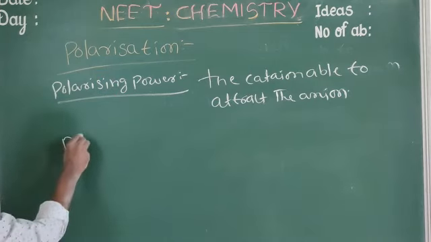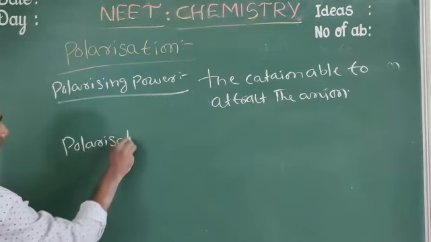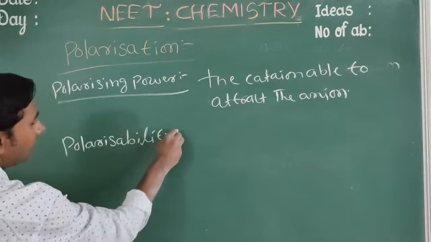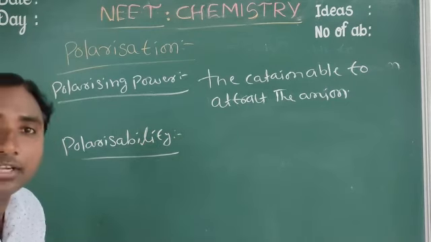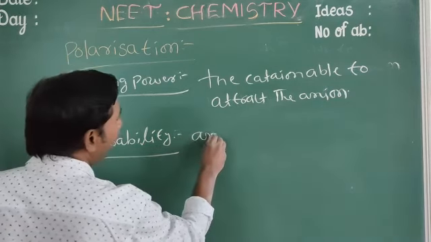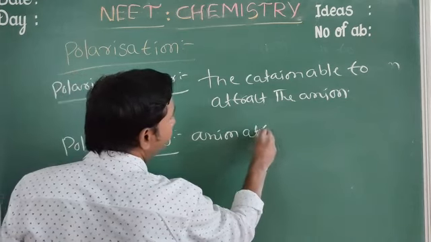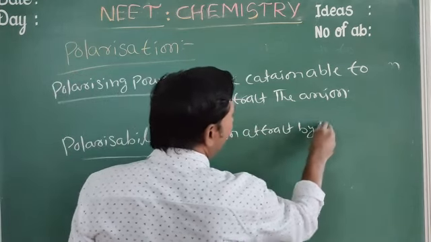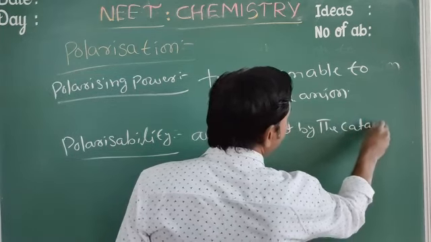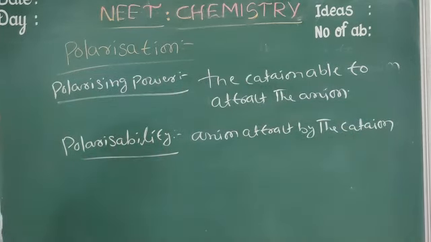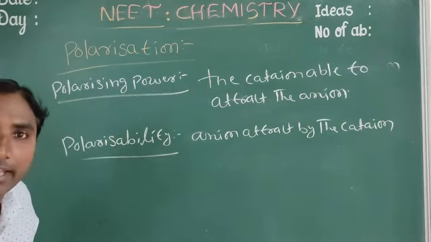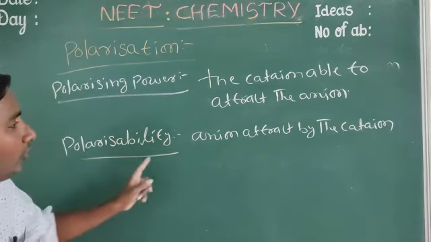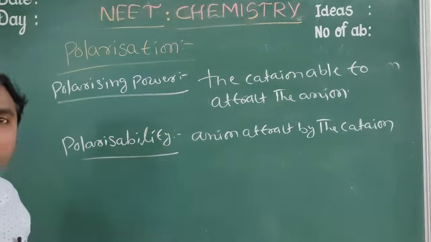Next, polarizability. Polarizability means the ability of the anion to be attracted by the cation. So polarizing power we have to use in terms of the cation. Polarizability we have to use in terms of the anion.